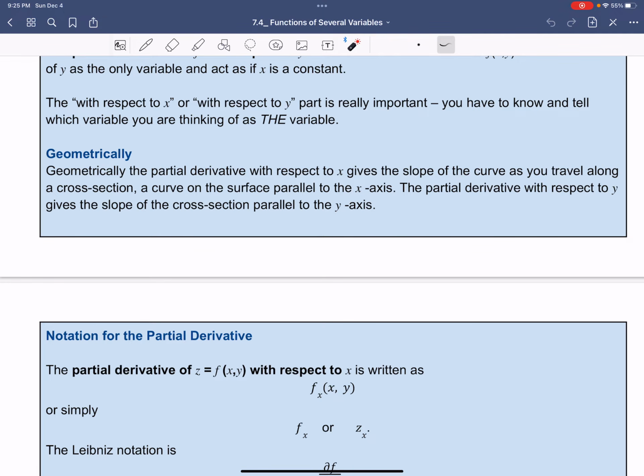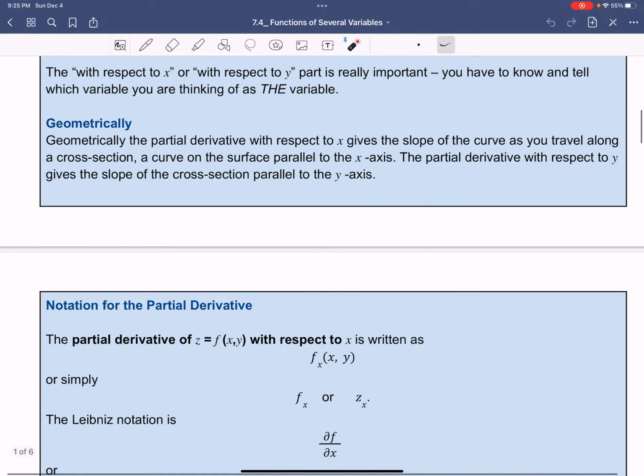So geometrically, the partial derivative with respect to x gives us the actual slope of the curve, as it did before. As you travel along the cross section, a curve of the surface parallel to the x-axis, the partial derivative with respect to y gives us the slope of the cross section parallel to the y-axis. So it tells us how the function is changing with respect to y, right? If you're moving along in the direction of y, then you are going to be able to find how the function is changing.